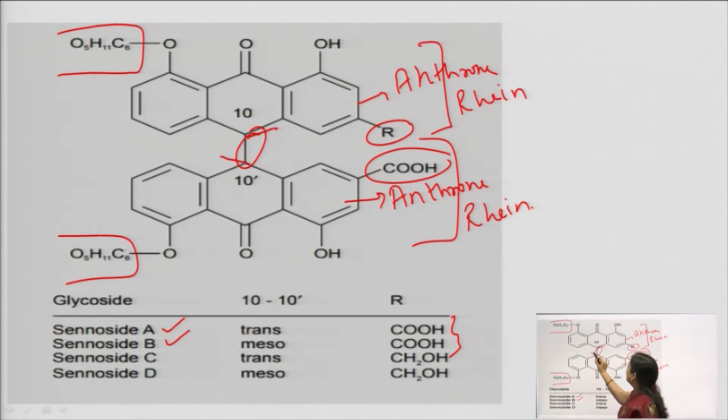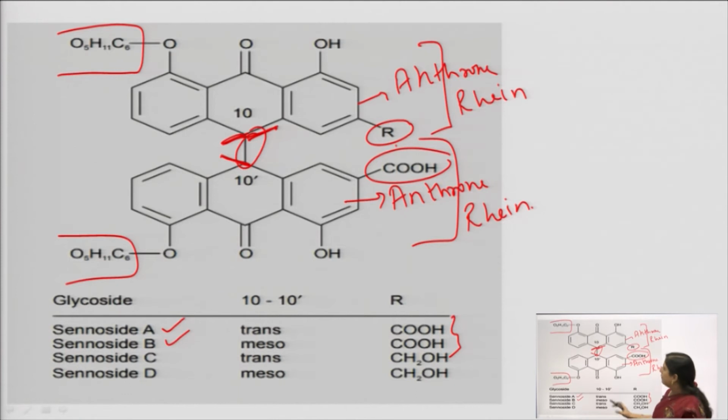And if these hydrogens are arranged in an opposite way, then we are going to call it a trans arrangement, meaning the dimer is arranged in a trans form. If it is arranged in the same direction, then we will call it a meso form, or sennoside B. Okay. So, the difference between sennoside A and B is that they are isomers. If it is trans form, then it is sennoside A. If it is meso form, then it is sennoside B. But structurally they are the same. They are the dianthrones of rhein, where the R is the carboxylic acid group COOH.